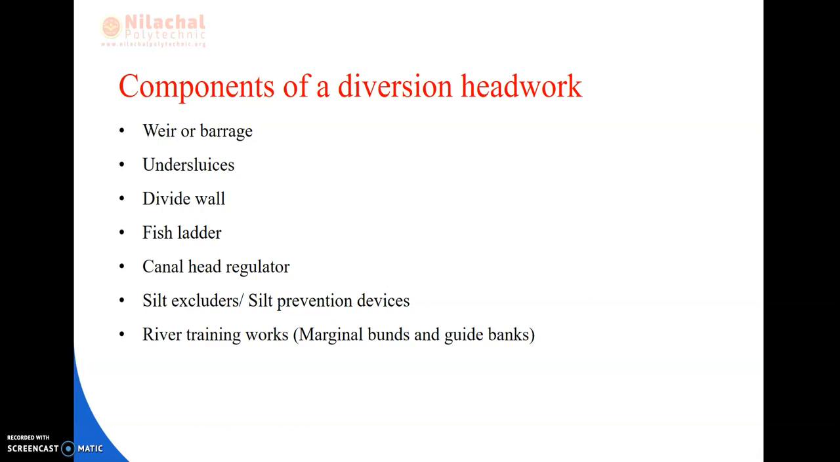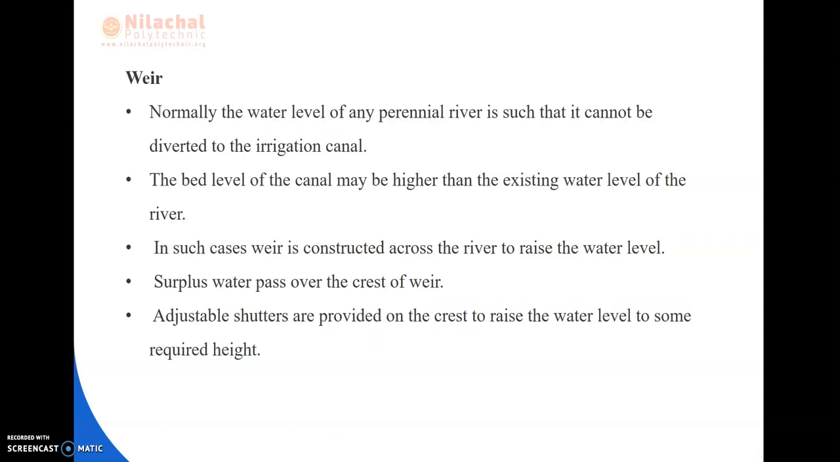Next, we will be reading about what are the components of a diversion headwork. So first component is weir or barrage. Next one is undersluices. Third one is divide wall. Fourth one is fish ladder. Fifth one is canal head regulator. Sixth, that is silt excluders or silt prevention devices. Last one, that is the river training work, that is marginal bunds and guide banks.